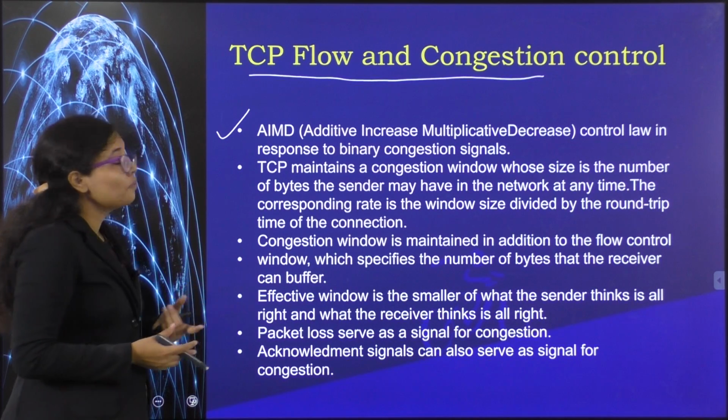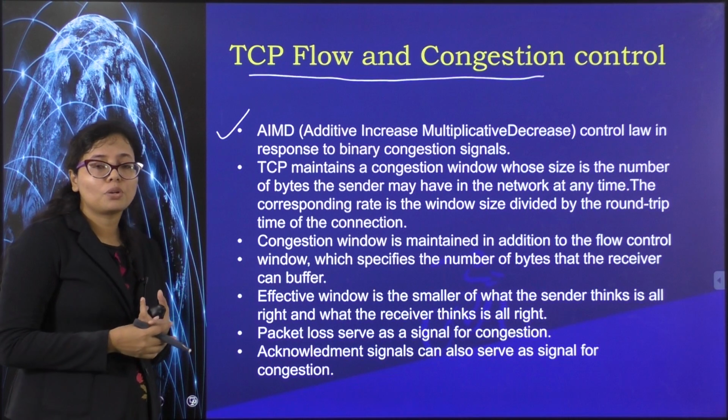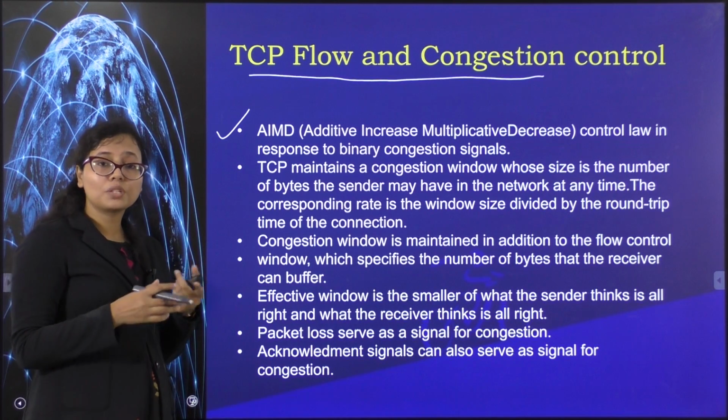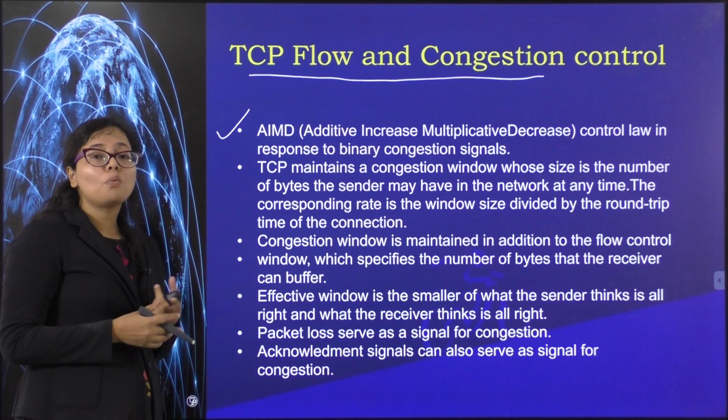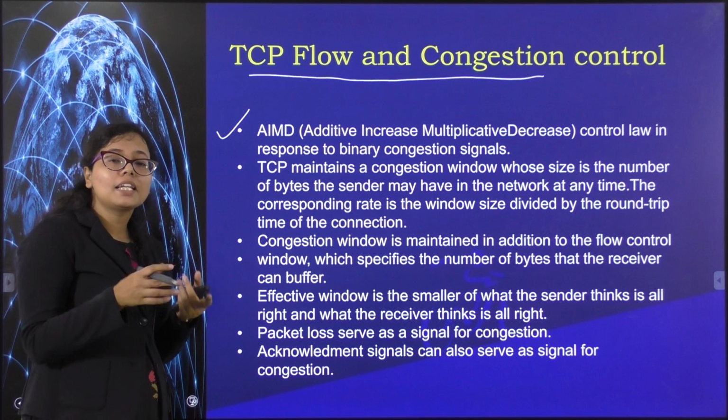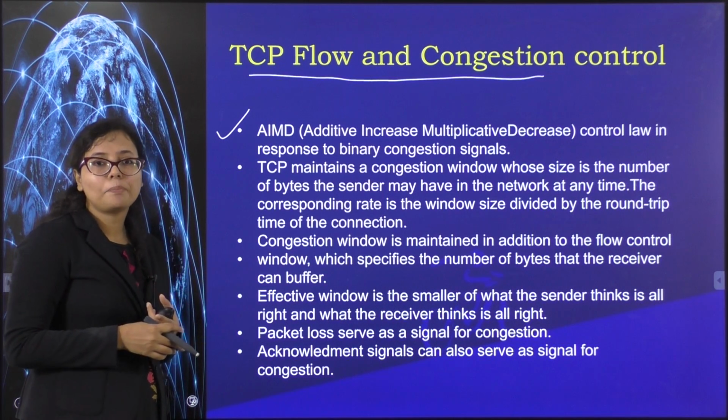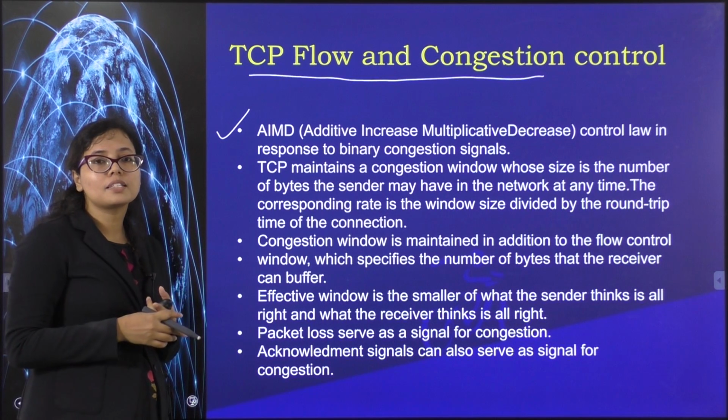But when it experiences congestion, or when the sender senses that there is congestion in the network, what will it do? It will decrease the rate of the flow of packets in the network. And how is it decreasing? It is decreasing multiplicatively.